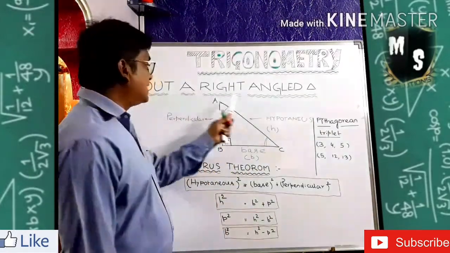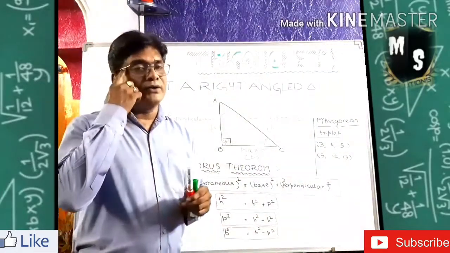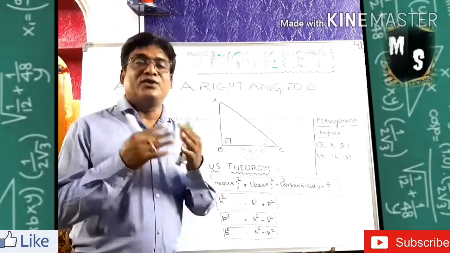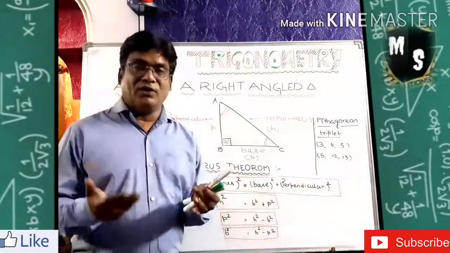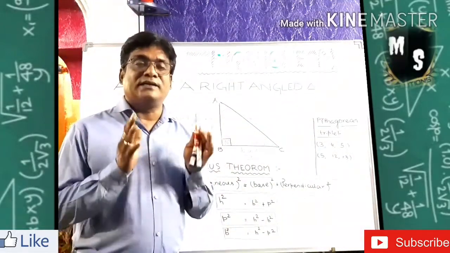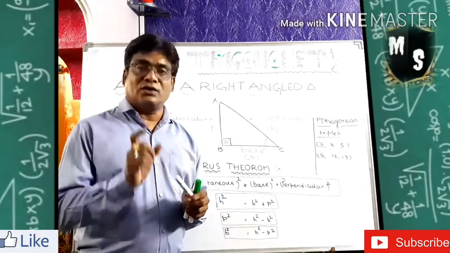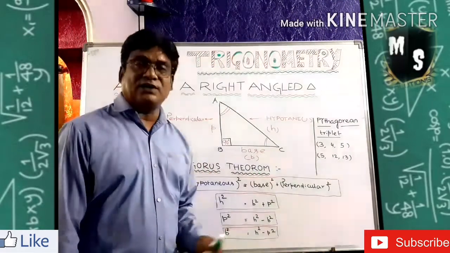So I hope this idea about a right angle triangle is clear to you now. According to this right angle triangle, one mathematician called Pythagoras gave a theorem to us. He studied a lot on the right angle triangle, and after all, he gave the theorem to us, and that theorem we are obeying. That is called the Pythagoras theorem. What is that called? The Pythagoras theorem.